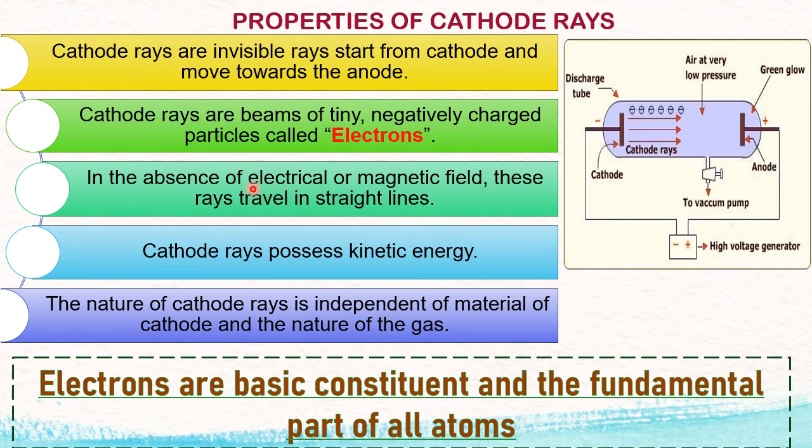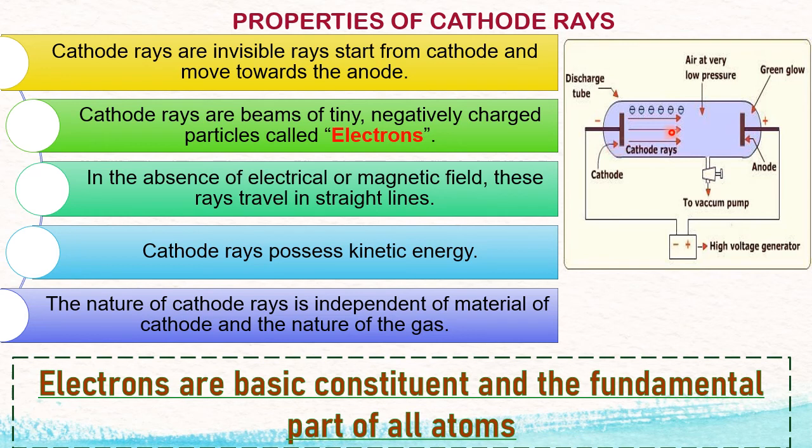How did he come to the conclusion that cathode rays travel in a straight line? He placed a small opaque object in between the cathode and the anode, where they were traveling. When cathode rays traveled past the opaque object, a shadow was cast here. When the shadow was cast, he concluded that they travel in a straight line, because this is a property of light, known as rectilinear propagation of light, which is studied in physics. So because of the shadow on this side, he concluded that cathode rays travel in a straight line.